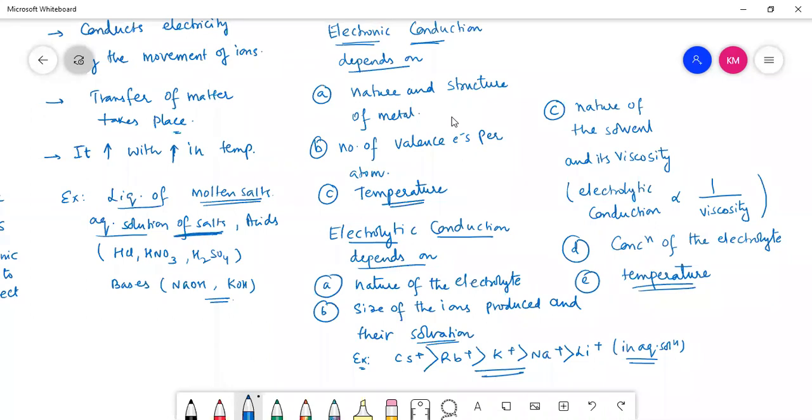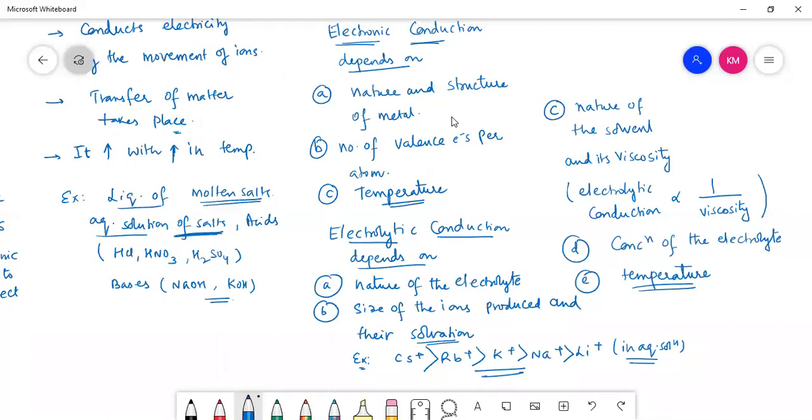Not salts, sir, solids. Solids, when they dissolve in water and form a solution, they can. So in solid state, they cannot. Okay, thanks.